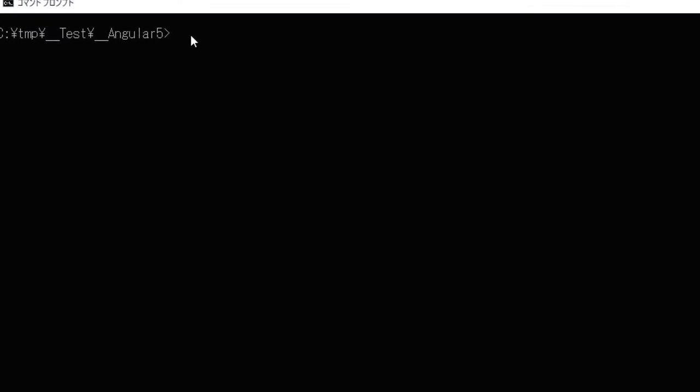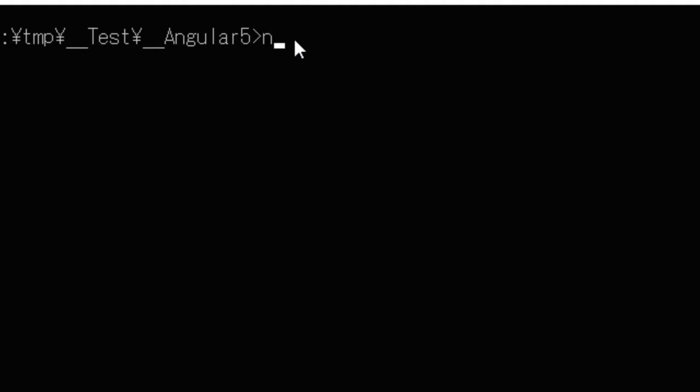Then make a directory for the Angular project and change into it. Then in your command line, type ng new your-project-name to create a new project. Any project name will do.